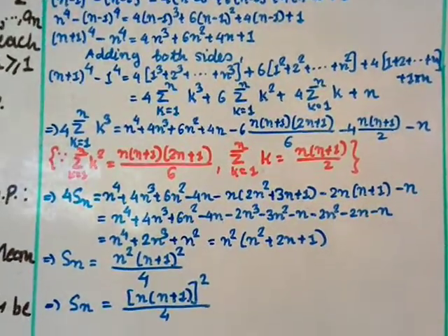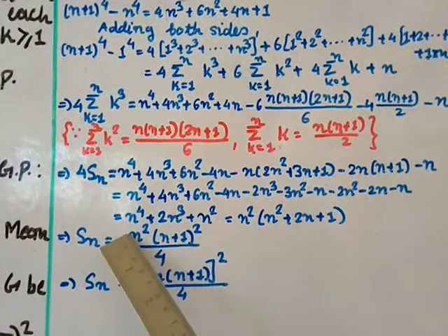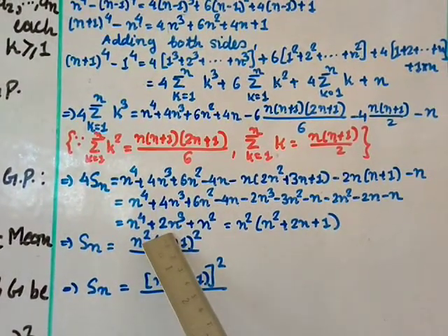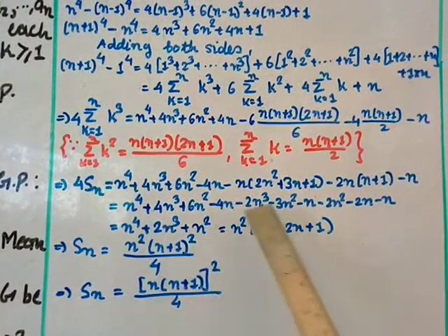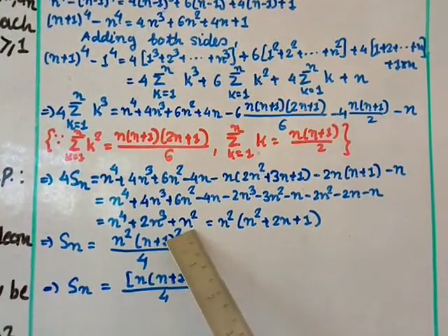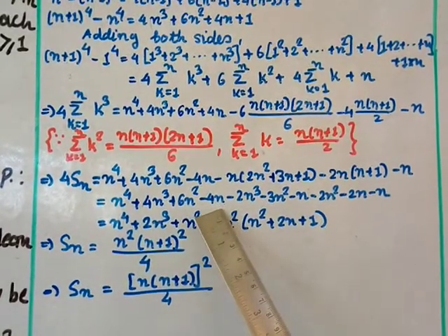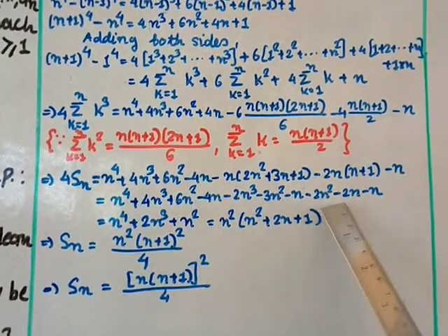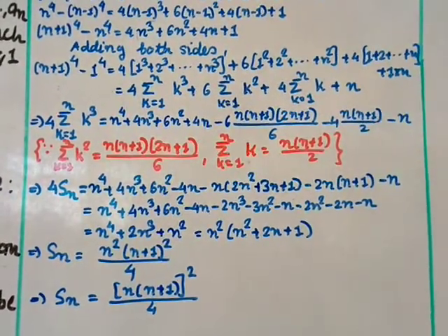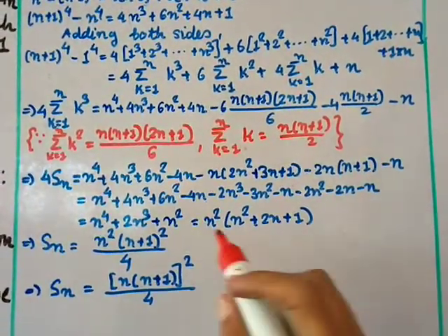Now like terms you can combine together, so n power 4 as it is, 4n cube minus 2n cube will give you plus 2n cube, 6n square minus 3n square minus 2n square, this combination gives you n square, 4n minus 4n minus 2n minus n minus n. Here mistake is there, this is plus.